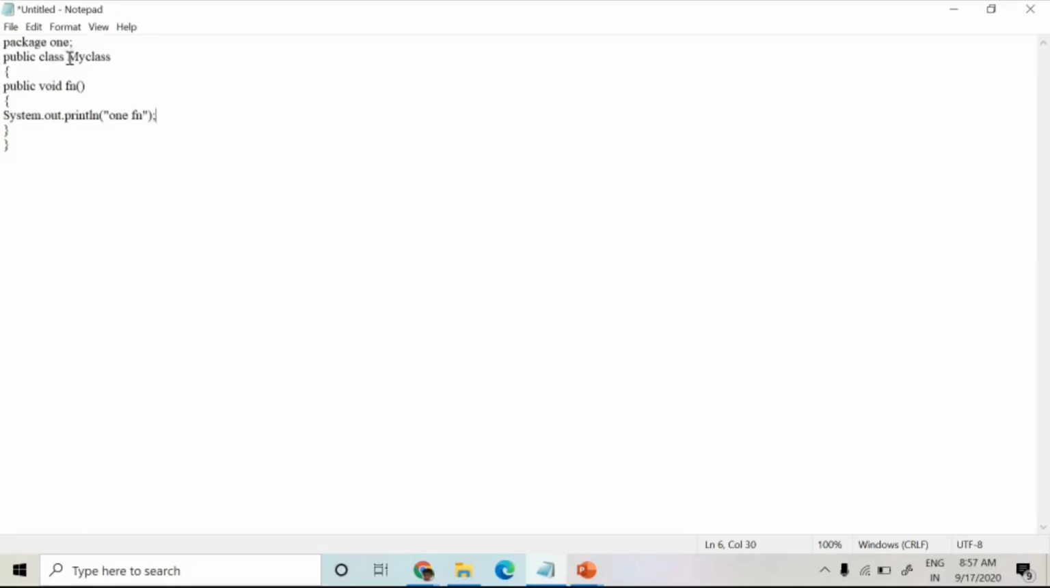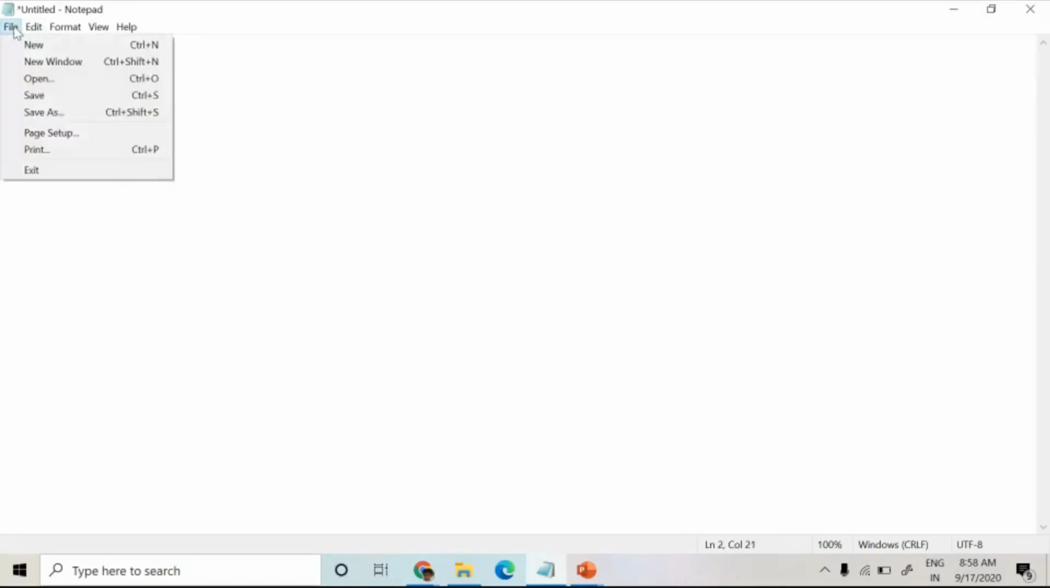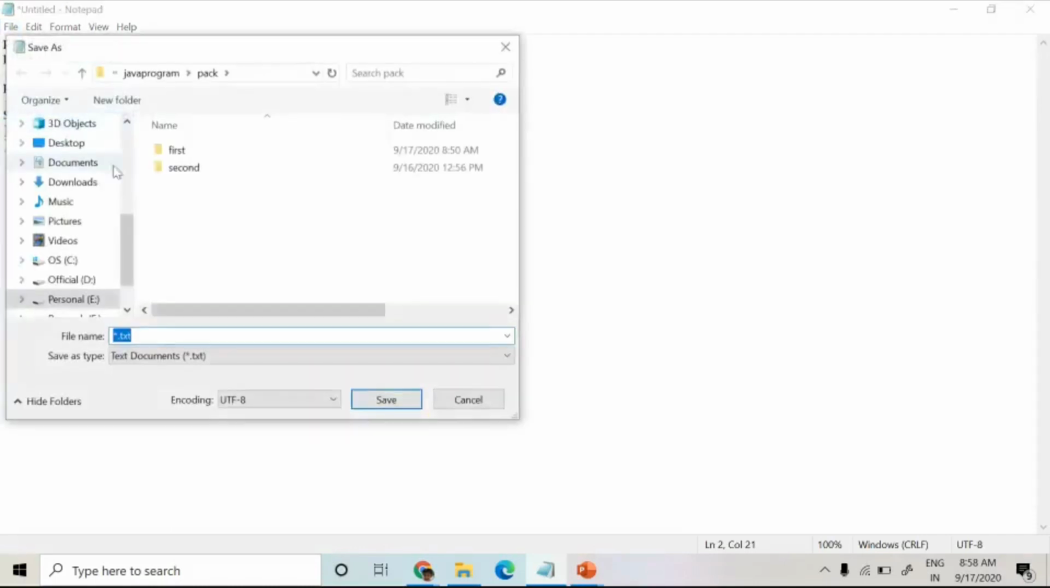Now how do I have to save this program? I have to create one folder named one. Within that folder, I have to save this program as my class.java, because this is a public class. If any class is public, you have to save the program with the same name as the class name. A single package can have many public classes, but a single Java program can have only one public class. So now I'm going to save this program as my class.java within that folder.